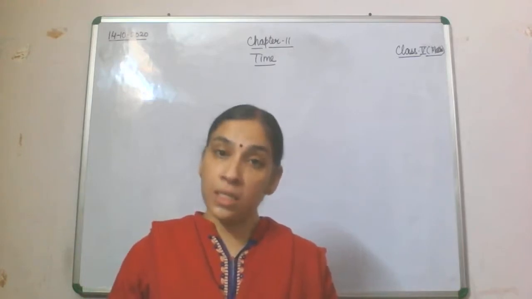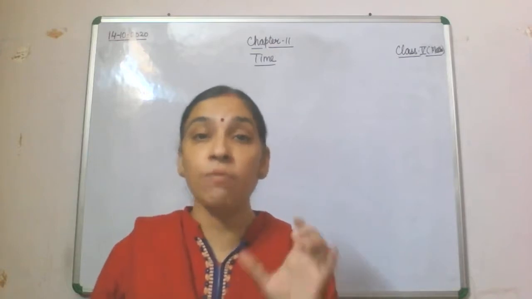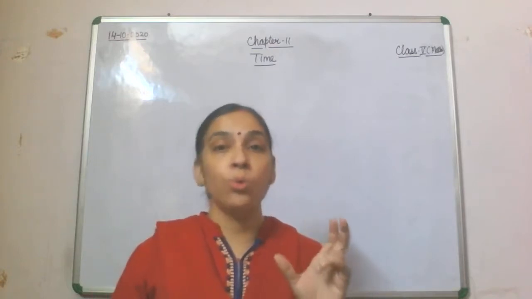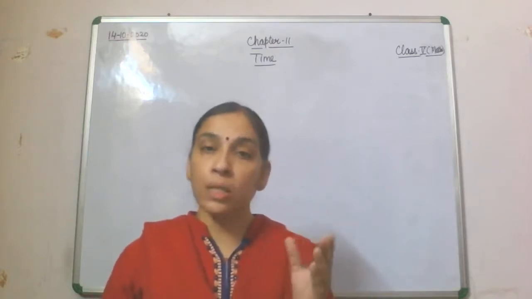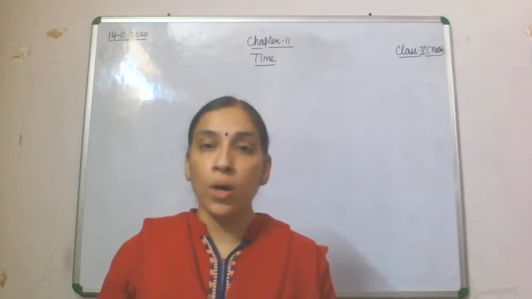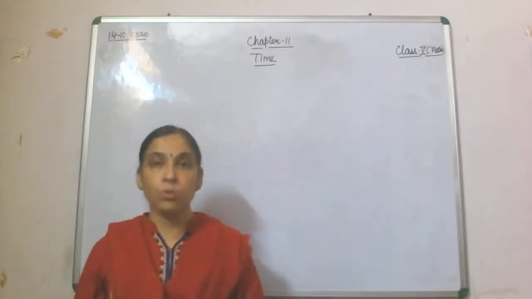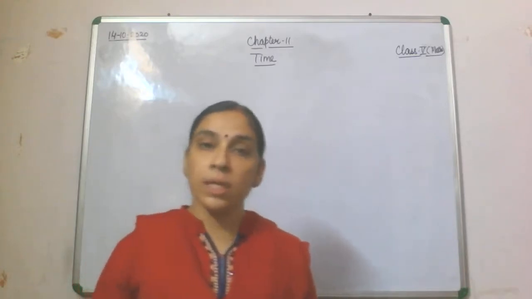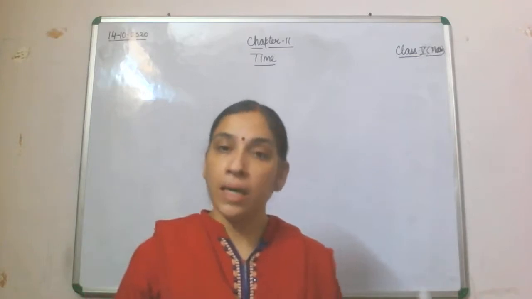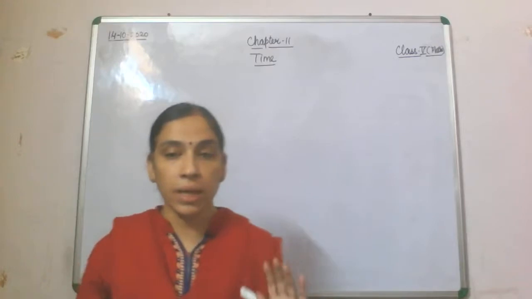So this 6 months is the time duration which it took to make it. That also comes in the frame of time. Or if I say I took 3 years to become a graduate, so those 3 years are the time. Any duration comes in the category of time.